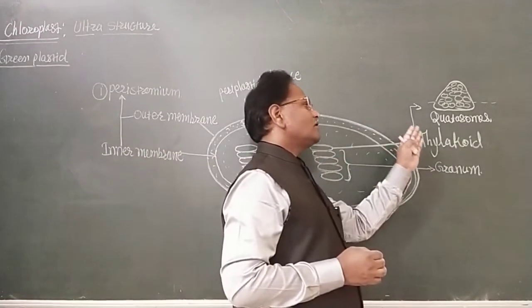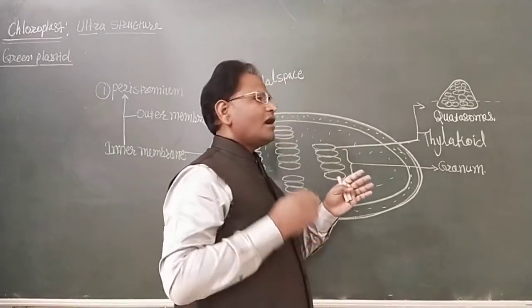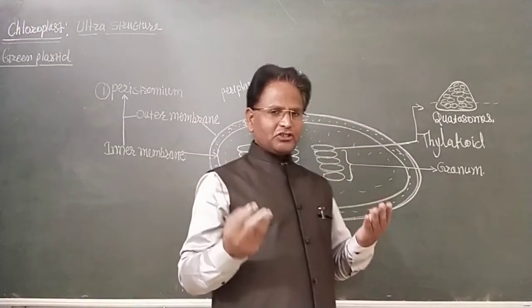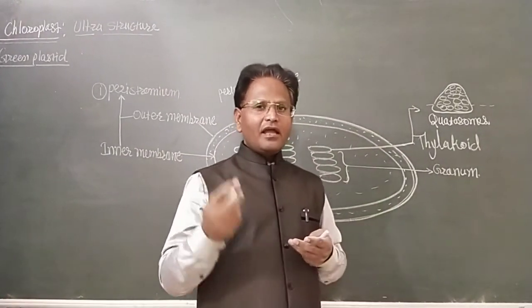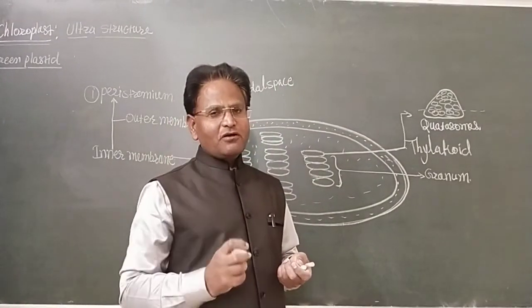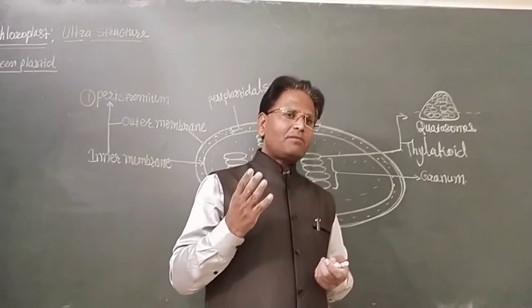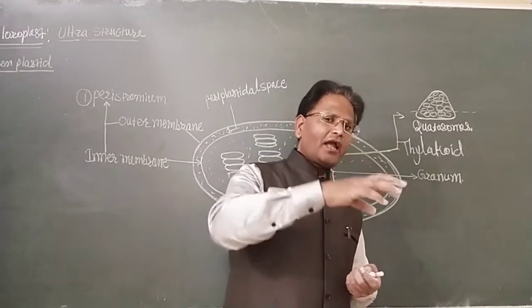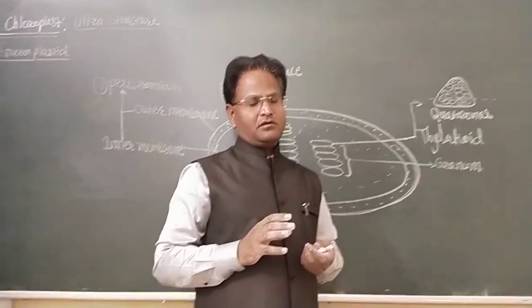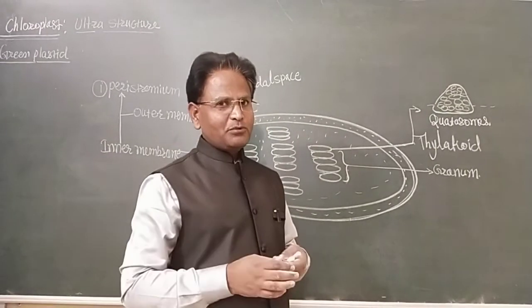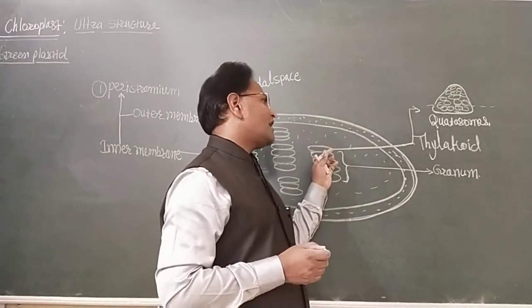So in the thylakoid membrane, photosynthetic pigments are located that help in the absorption of light energy and conversion of light energy into ATP. So the photophosphorylation process occurs in the grana.